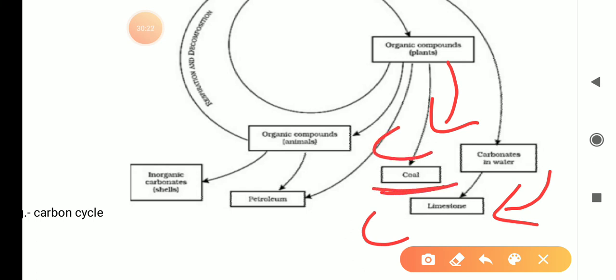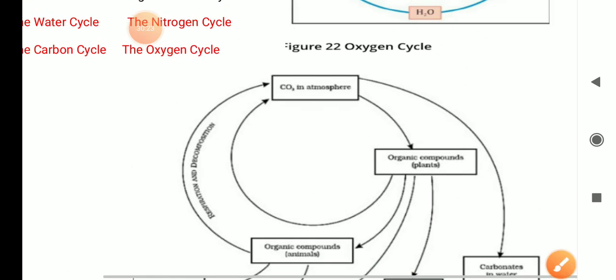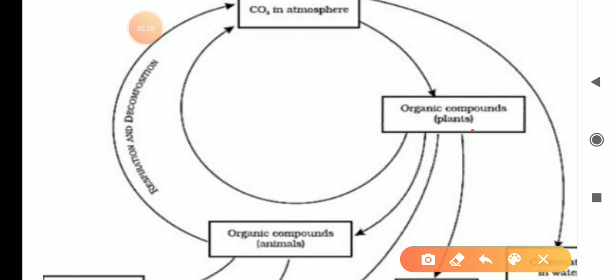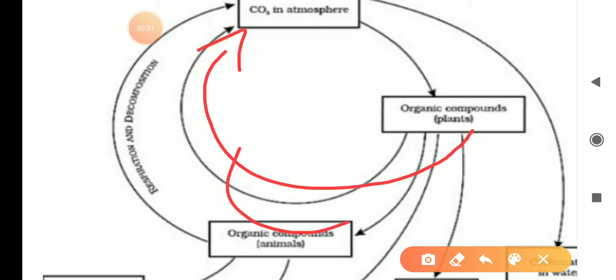Now what will happen, it has to go back also. As I told you, when plants and animals do respiration, they release carbon.